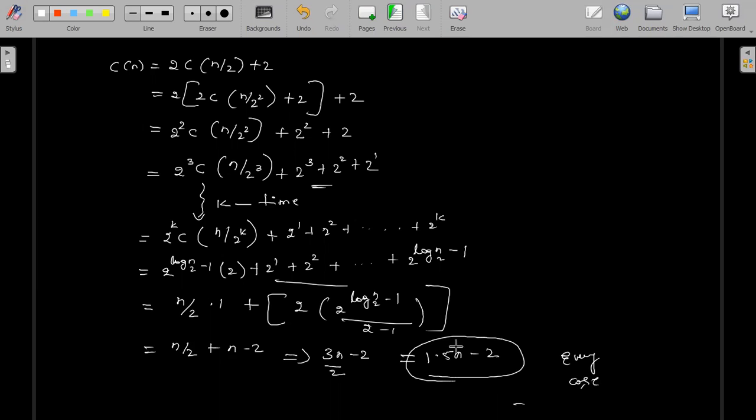When they ask how many comparisons, it is nothing but 1.5 into n minus 2 comparisons it is going to take. This is what I wanted to show you people. Still I will say: neglect the constants 1.5 and 2, and it will take n only. For every case, please understand, it is n.